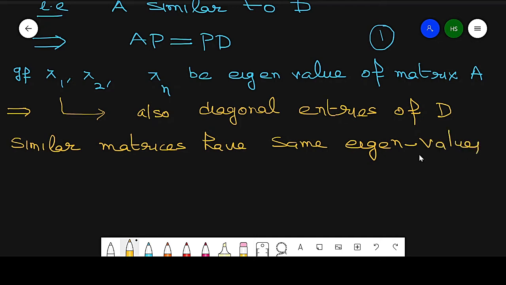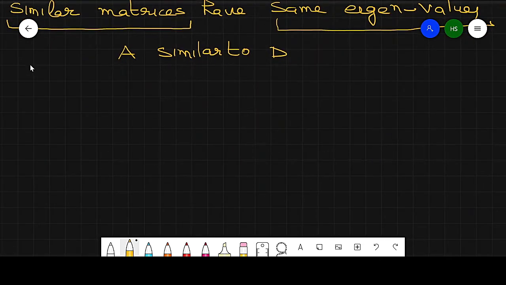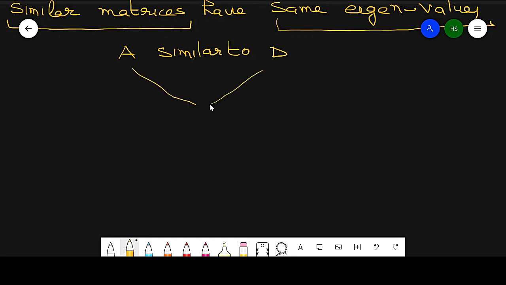Remember that. A and D are similar matrices, so they both have the same eigenvalues.